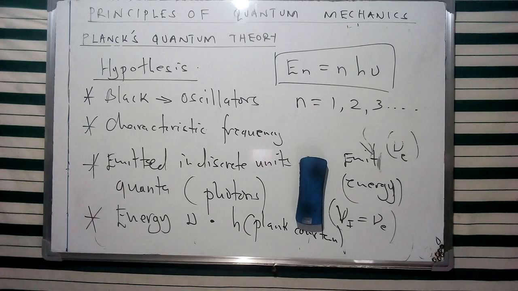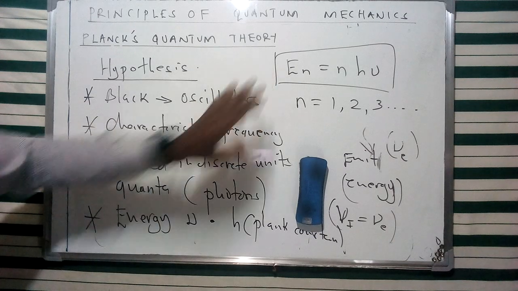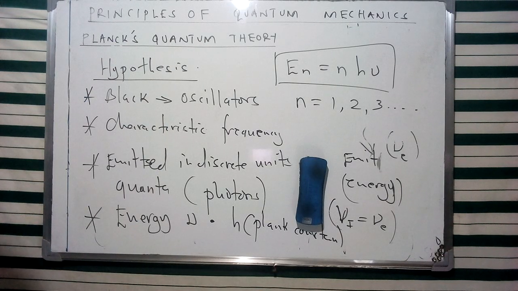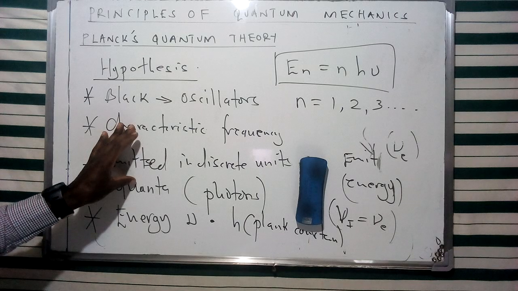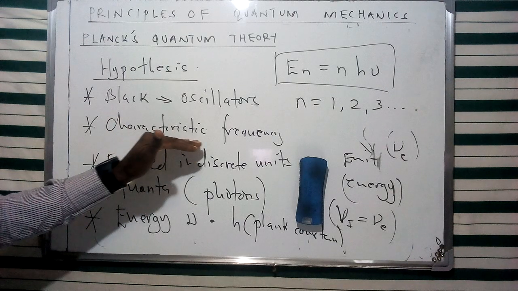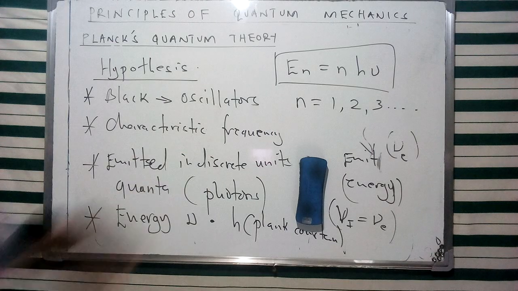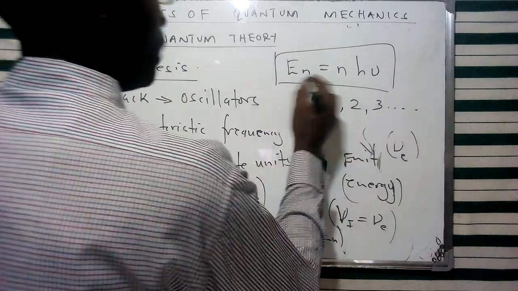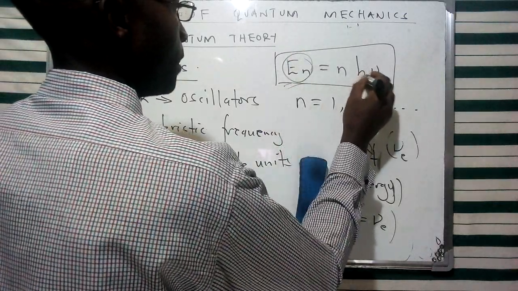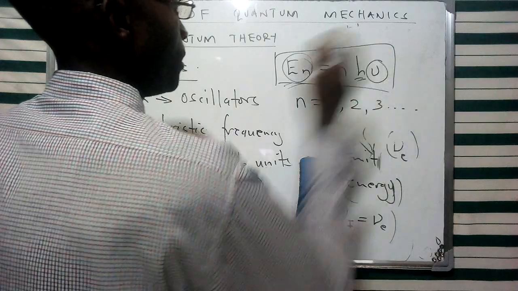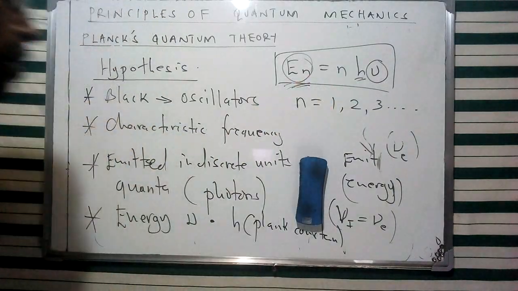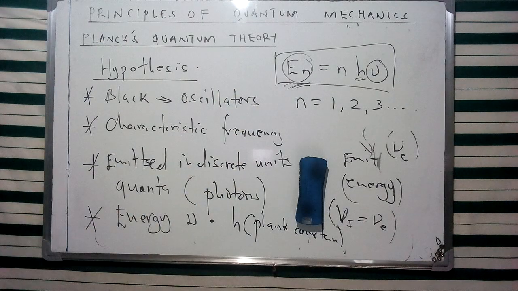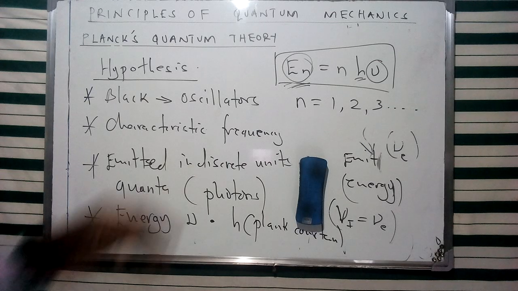Now, according to Planck's argument, these oscillators are going to emit energy in discrete units. Of course, this is going to explain the concept of black body radiation, whereby the emitted energy is going to change in a particular way with respect to temperature. And we're going to see that this also has a relationship with the frequency. Now that Planck's constant is a constant, the change in frequency is going to have an effect on this energy. So later we're going to see the variation of temperature with this concept of the emitted energy.